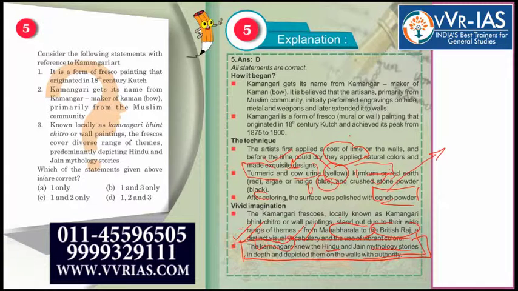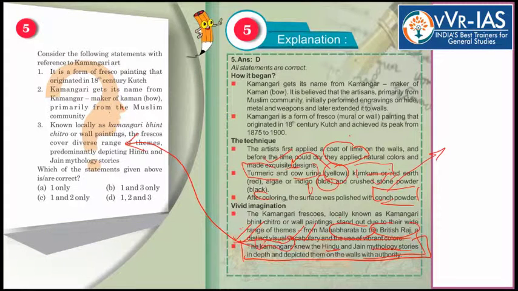ठीक है ना. अब देखो यहाँ पे ये conflicting statements हैं. The second statement क्या कह रहा है? Kamangar जो हैं, these are primarily from Muslim community. While the third statement is saying what? It depicts a diverse range of themes, predominantly depicting Hindu and Jain mythology stories. ठीक है ना. तो ये conflicting है. In general, how an aspirant will approach this question, he will either mark 2 correct or he will go for 3 correct. दोनों को साथ में correct नहीं करेगा if he is going for a guess.